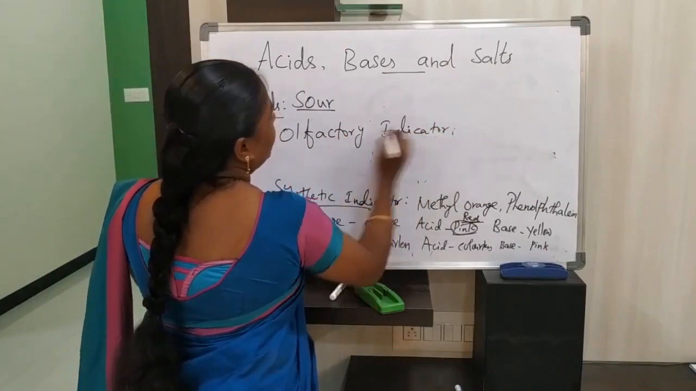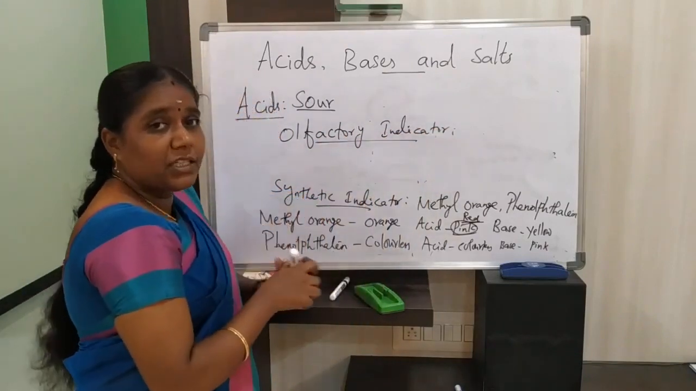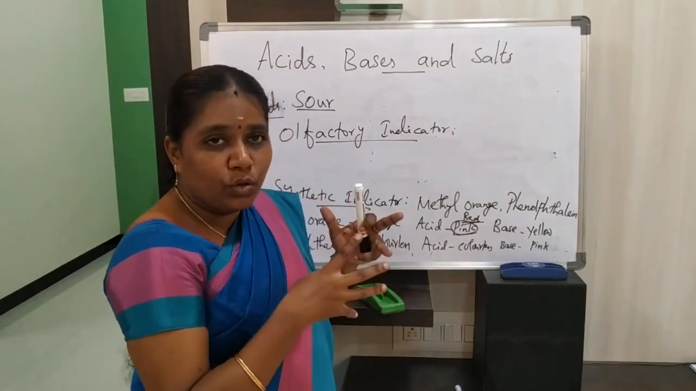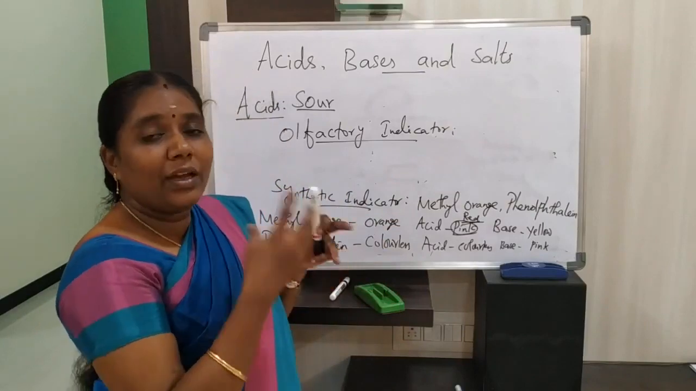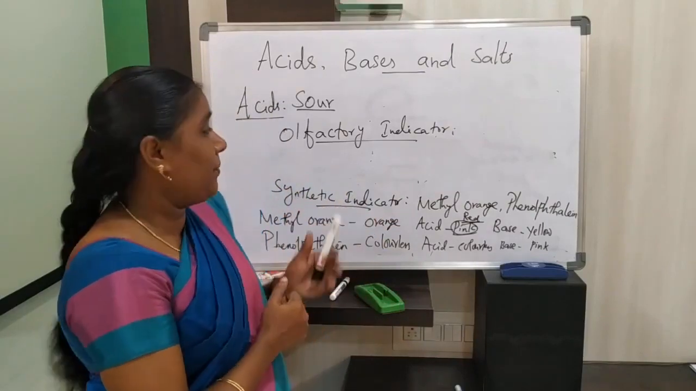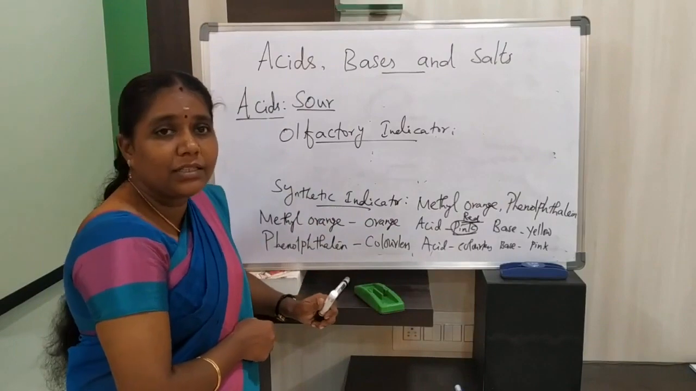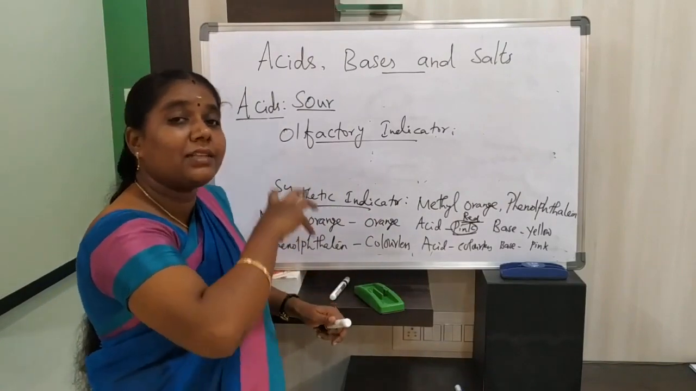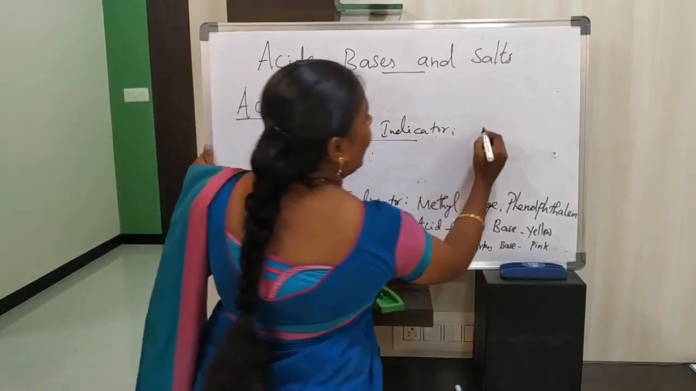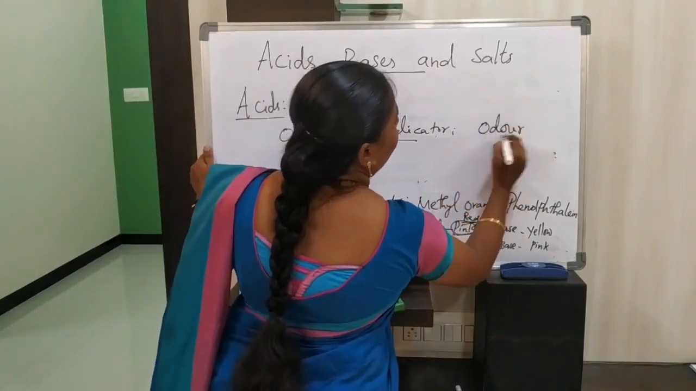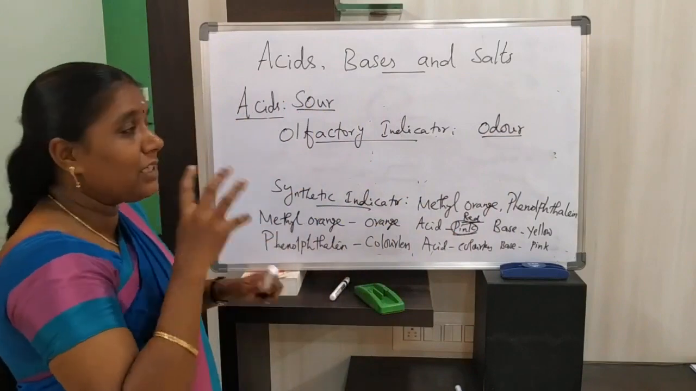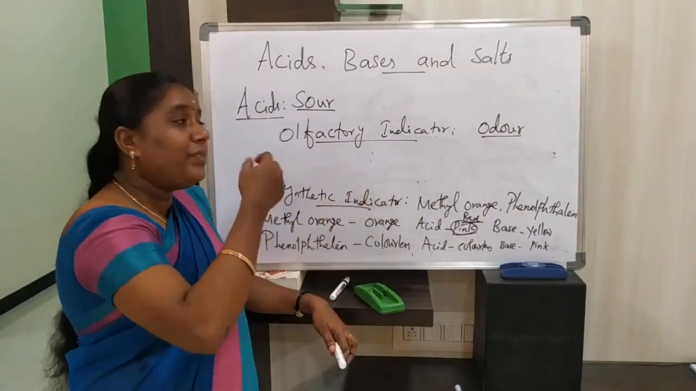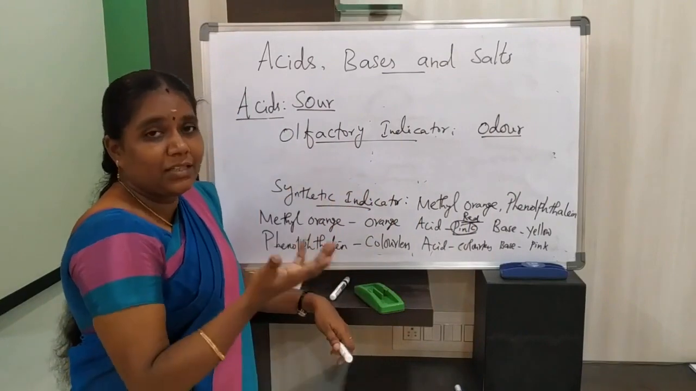Olfactory indicators. First, natural indicators and synthetic indicators show a color change when we add them to acids or bases. But with these indicators, we identify whether the given substance is acid or base with the help of odor, that is, smell. By the help of odor we can identify whether the given substance is acid or base.